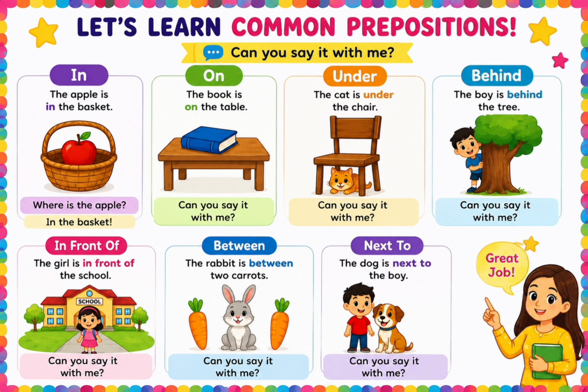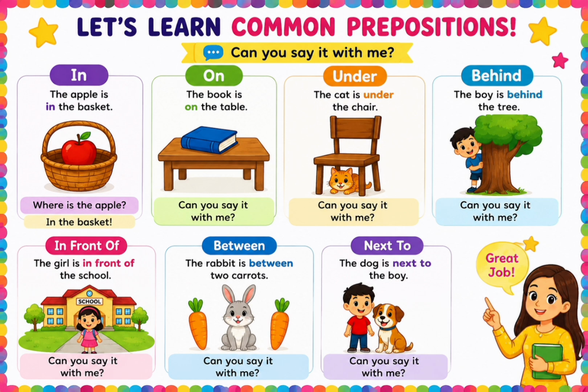Now look at the next image. What do you see? A rabbit and 2 carrots. Where is the rabbit, bachcho? Is it near only 1 carrot? No, it is in the middle. Yes, we say the rabbit is between the 2 carrots. Everybody say between the 2 carrots.